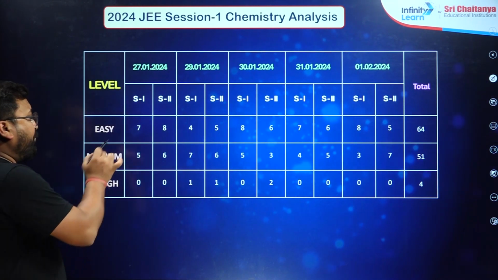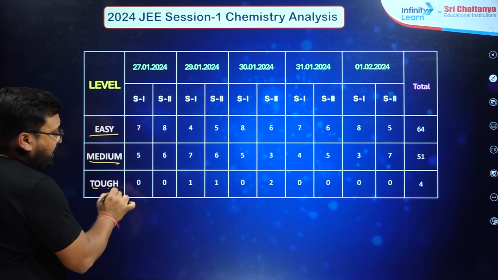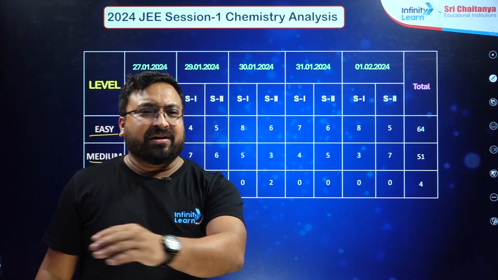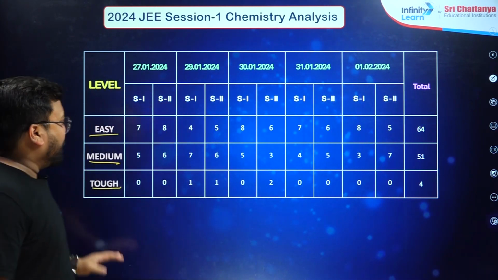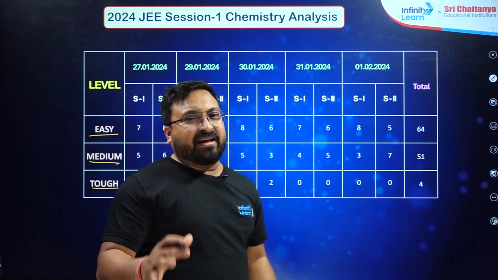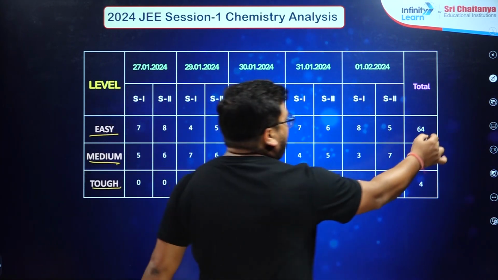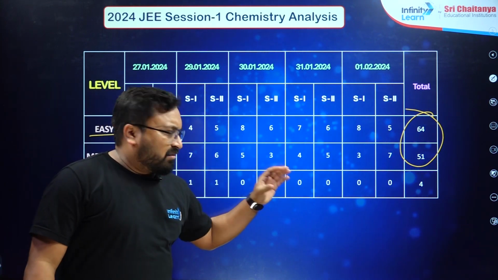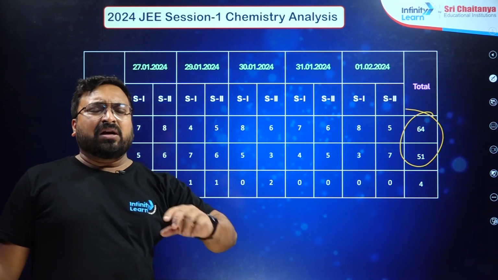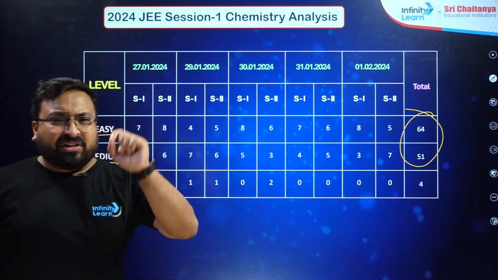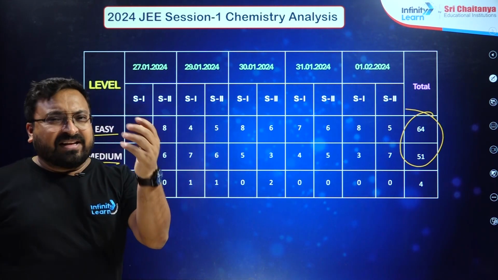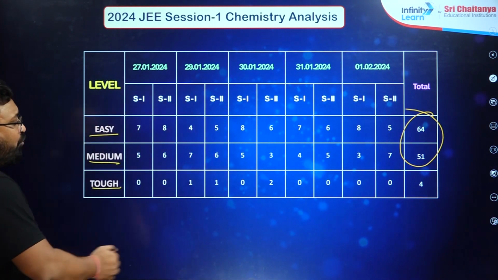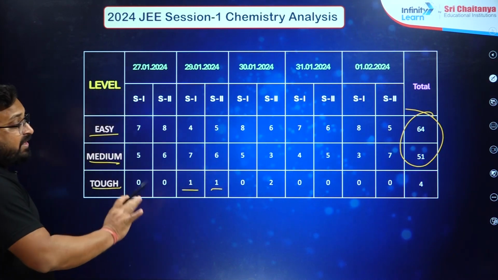If you segregate questions into easy, medium and tough, the major questions fall in the easy category. That's why the score is very high. The second highest category was medium. So most of the questions belong to easy to moderate, and a few questions fell under the tough category, because those questions are very peculiar about their color. Those questions have a nature; if you exactly know that thing, then you can answer them. That's why few questions fell under tough.